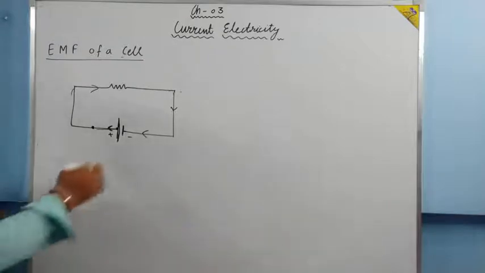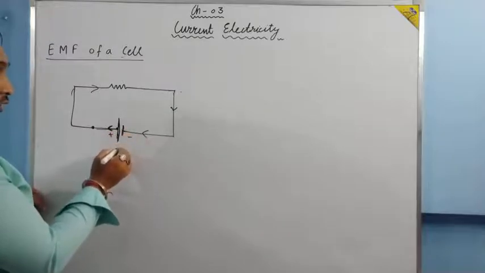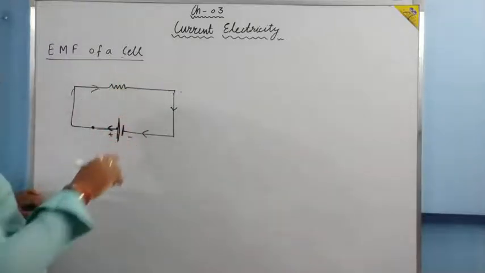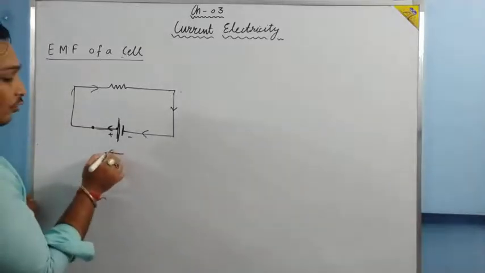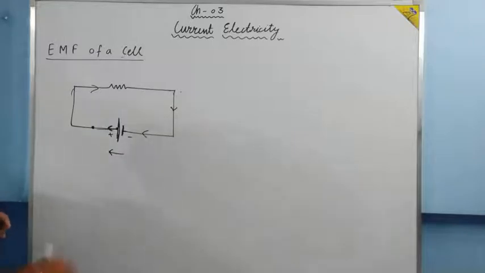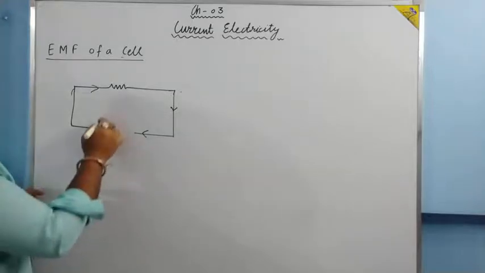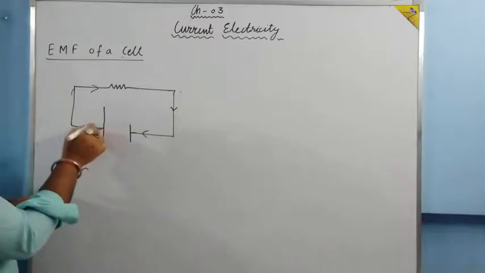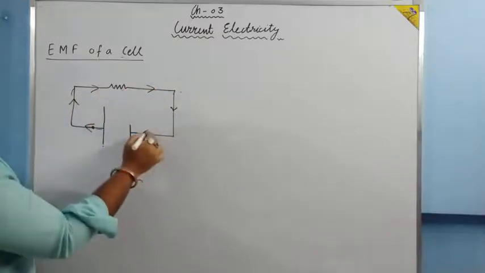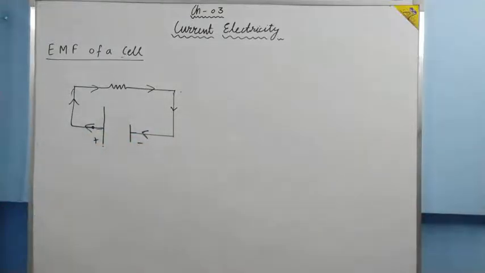But till this point, charge reaches the negative. Now what happens? If we want to maintain that flow of charge, then we have to carry the charge from negative to positive also, from the negative terminal to the positive terminal. Let me make it a bit bigger so that we can understand. Suppose this is the positive terminal of the battery and this is the negative terminal. From here, the charge starts moving, and reaches the negative terminal. This movement of charge is spontaneous. Charge will go by itself, we need not do anything.